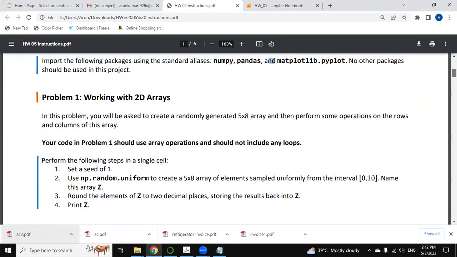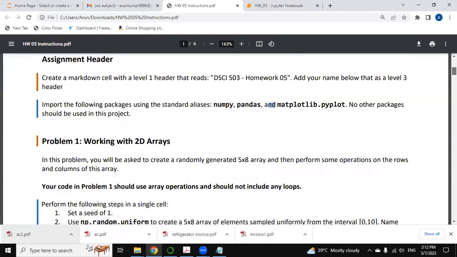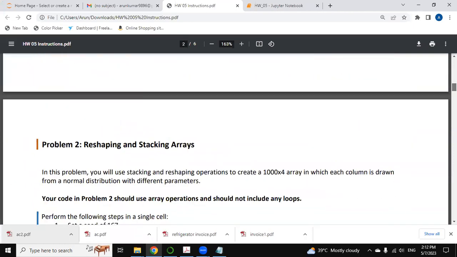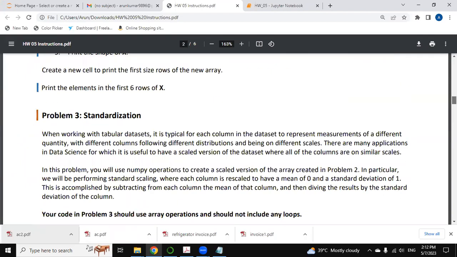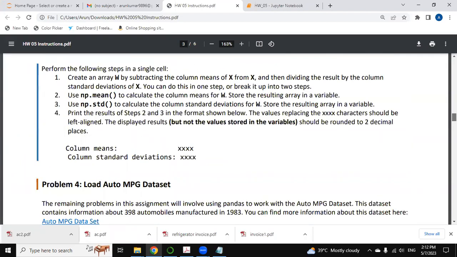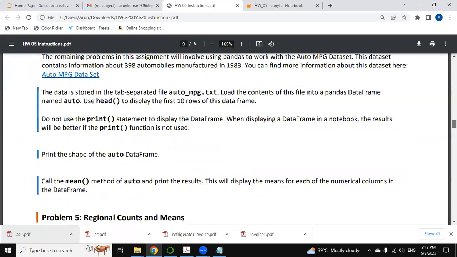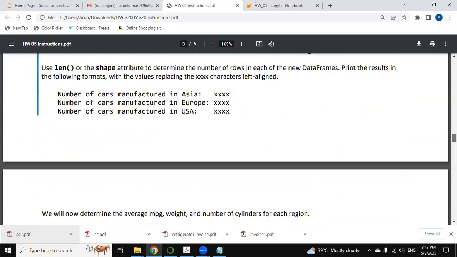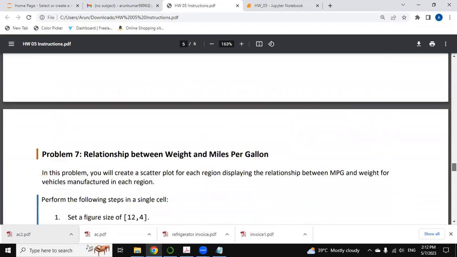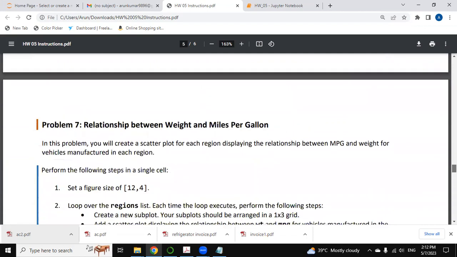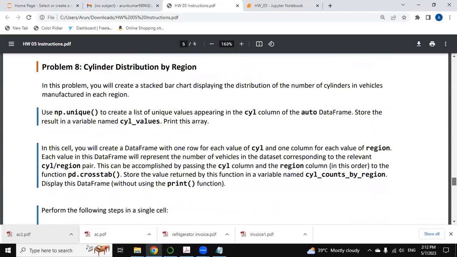So we have 8 problems in this question: working with 2D arrays, reshaping and stacking arrays, then standardization, then load auto MPG dataset, then regional count and means, and then problem 6, average weight and MPG by region, then relationship between weight and miles per gallon, and the last one, that is problem 8, cylinder distribution by region.